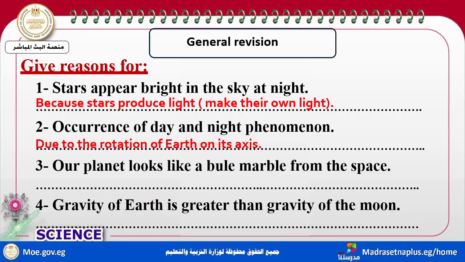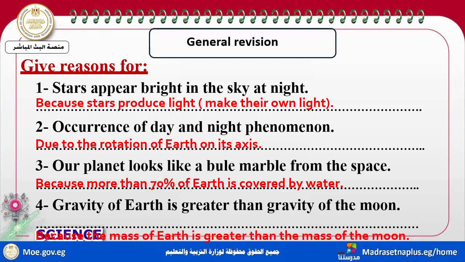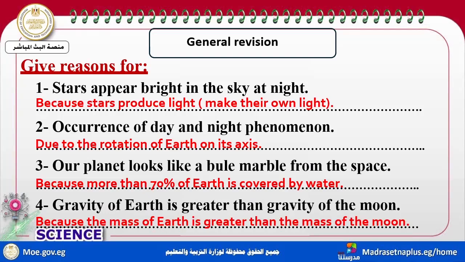Our planet looks like a blue marble from space because more than 70% of the earth is covered by water. Gravity of the earth is more than gravity of the moon because the earth has more mass than the moon.